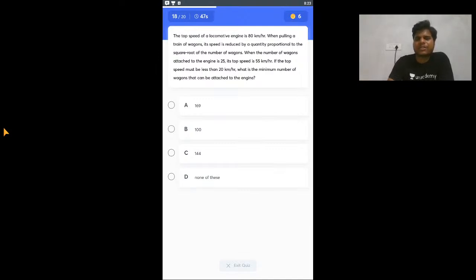So this is your proportional question. You will have two equations, and then solve. I think this type of question was once asked in the CAT, and these are very common in your mocks. What is the minimum number of wagons that can be attached to the engine?